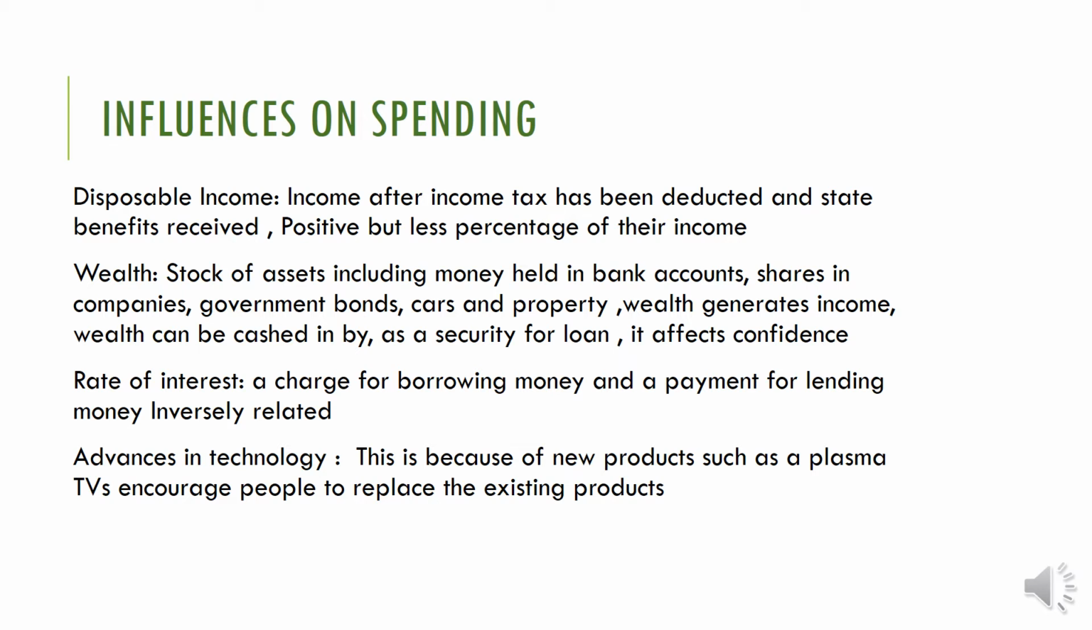Actually, the rate of interest and spending are inversely related. Why? Because when the rate of interest is very high, people will try to save more money instead of spending. And when the rate of interest is very high, people are reluctant to borrow money or take loans, so they don't have enough money to spend. So what will happen? Spending will reduce. That's what I said, the rate of interest and spending are inversely related. Disposable income and spending are positively related. Wealth and spending are positively related. But the rate of interest and spending are inversely or negatively related.